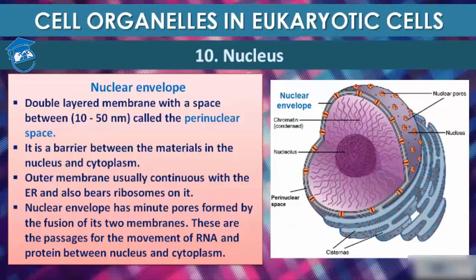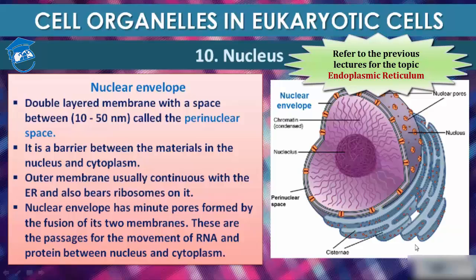It is a barrier between the material inside the nucleus. See, this is the inside of the nucleus and outside the nucleus is cytoplasm. So it creates a barrier between the materials in the nucleus and the cytoplasm. Okay, now the outer membrane, which is this one, usually is continuous with the ER, that is endoplasmic reticulum.